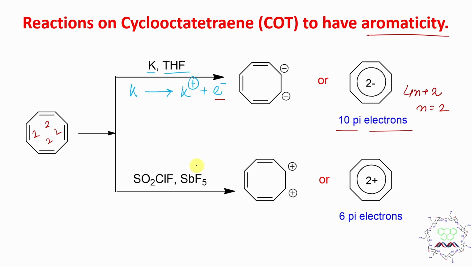Not only that, if you take an oxidizing agent, then what happens? It gives up 2 electrons and produces this dication. Why? Because this dication has 6 pi electrons. If you put n equal to 1 in the Hückel rule, it means relatively stable. So that's why COT shows such kind of chemical behavior.